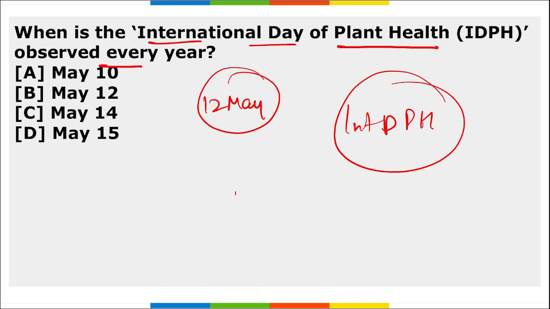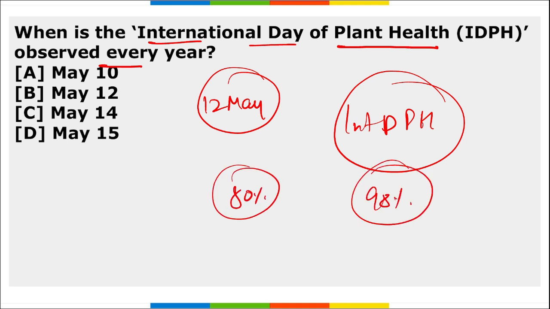Plants make up 80% of the food we eat and 98% of the oxygen we breathe. Up to 40% of the crops are lost due to plant pests and plant diseases every year. So in order to protect our plants, the International Day of Plant Health is observed on 12th of May.